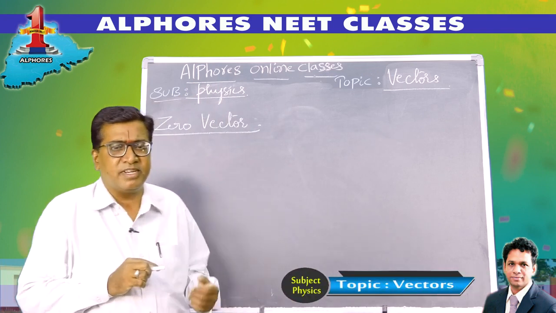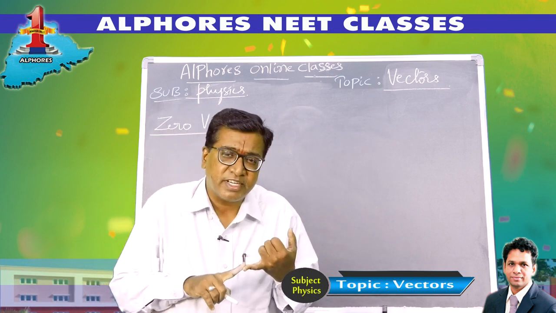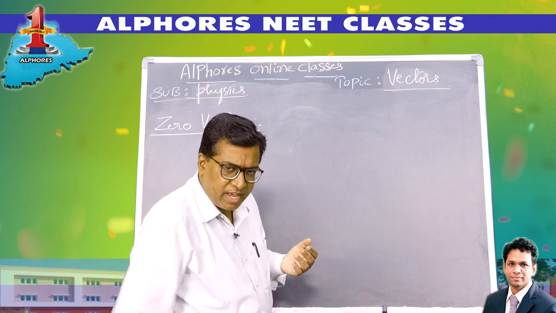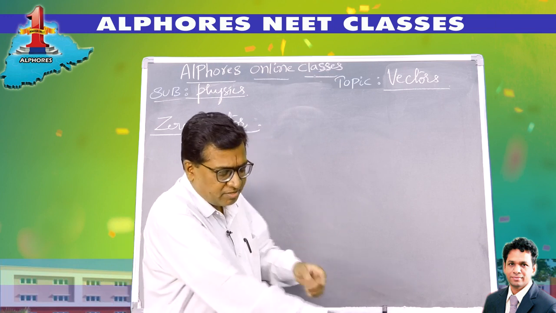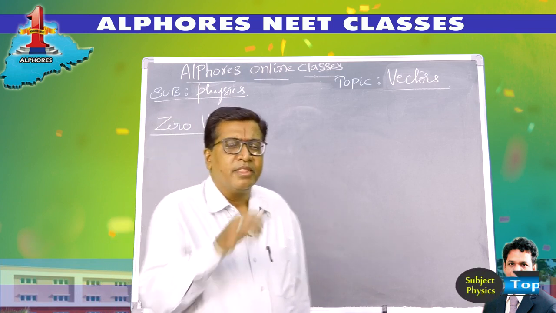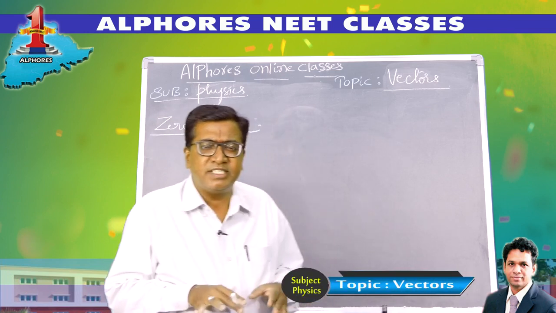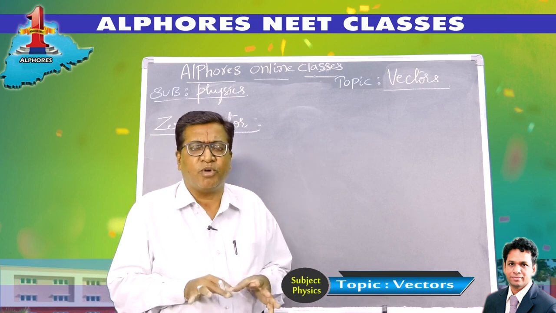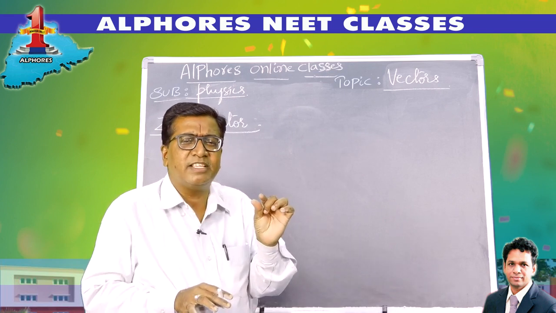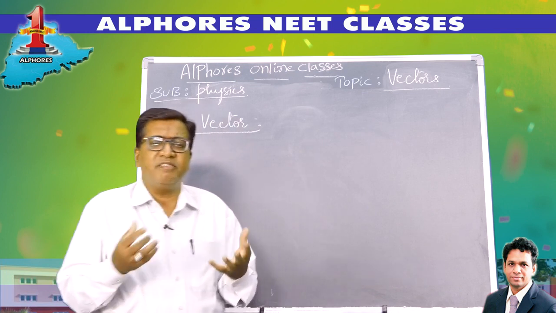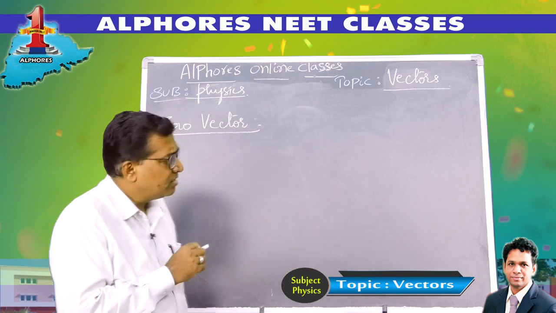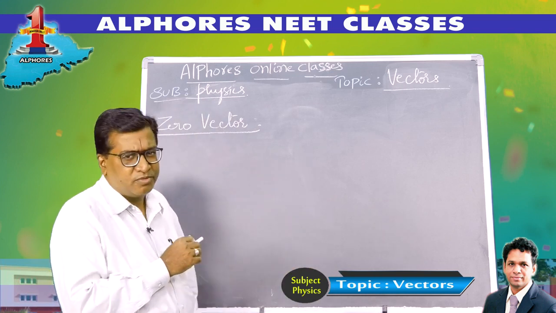The examples for a null vector: the velocity of a vertically thrown body at the topmost point. If a body is executing simple harmonic motion, then the velocity of the body at the extreme point is a 0 vector. And the displacement of a body which is at rest, a stationary body, during a small time interval is 0. The position vector of a body at the origin is also 0. Those are the examples of a 0 vector.